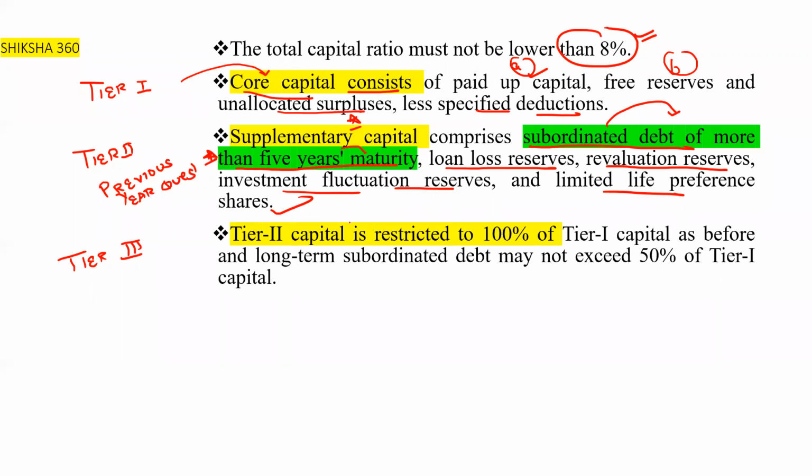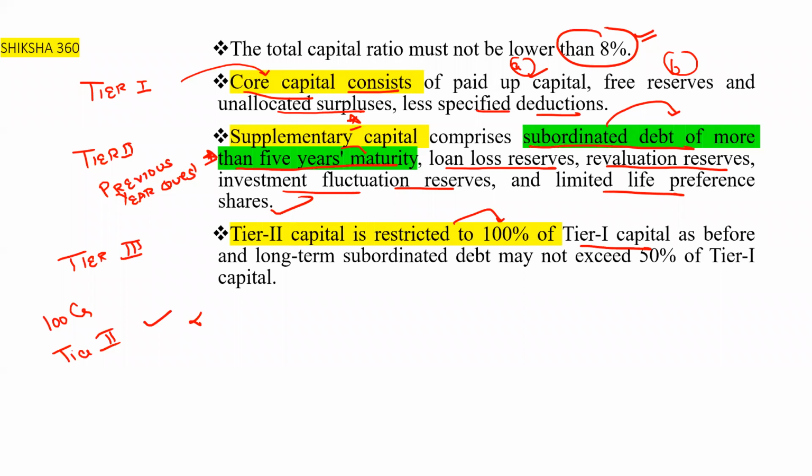Further, tier 2 capital is restricted. It is not more than the tier 1 capital. You have to remember that. Tier 2 capital is restricted to 100% of tier 1 capital. If the tier 1 capital is 100 crore, then the tier 2 capital is to be a maximum of 100 crore or less.